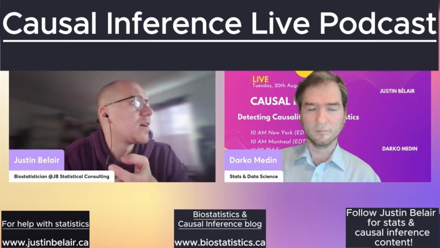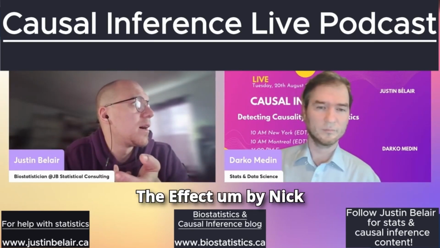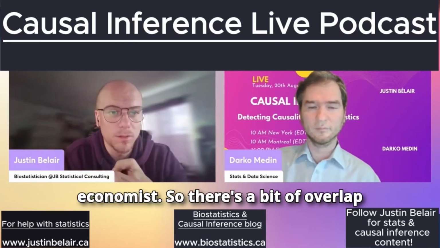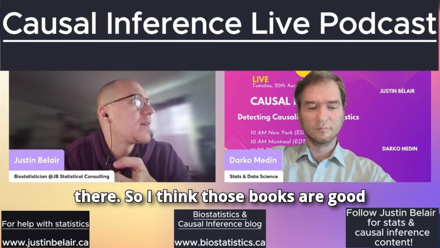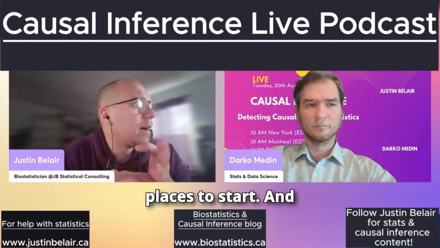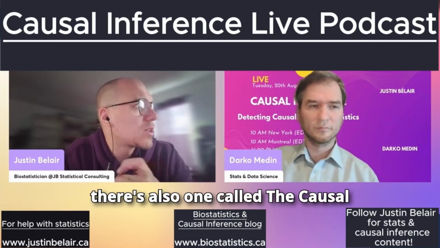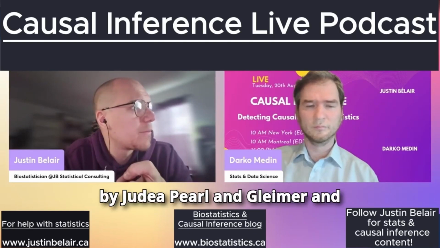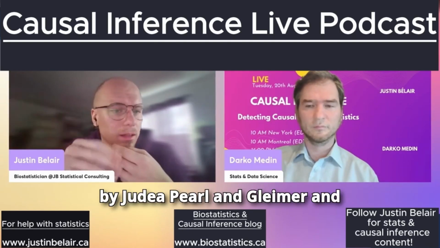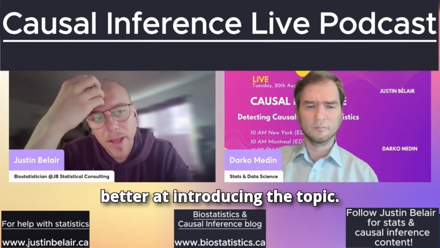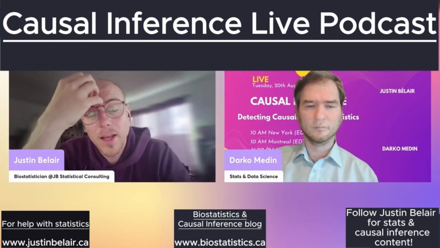And then there's The Effect by Nick Huntington-Klein, who's also an economist, so there's a bit of overlap there. I think those books are good places to start. And there's also one called Causal Inference in Statistics: A Primer by Judea Pearl, Glymour and Jewell. I think these books are better at introducing the topic.